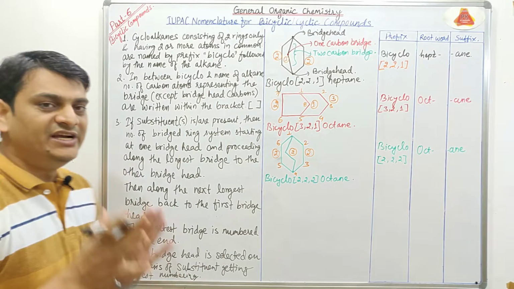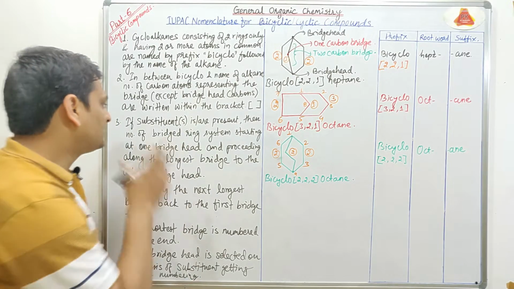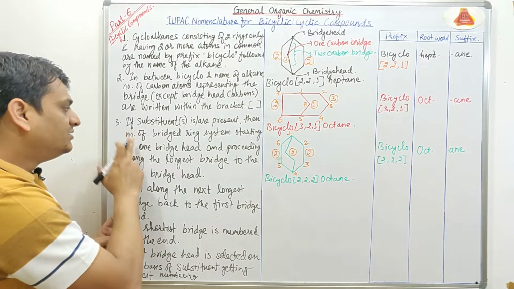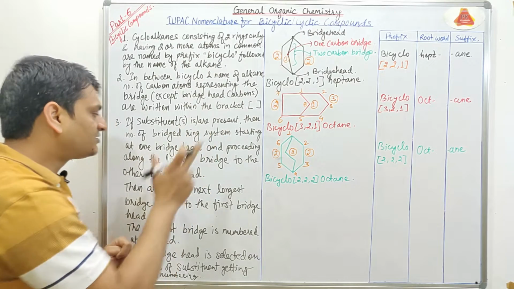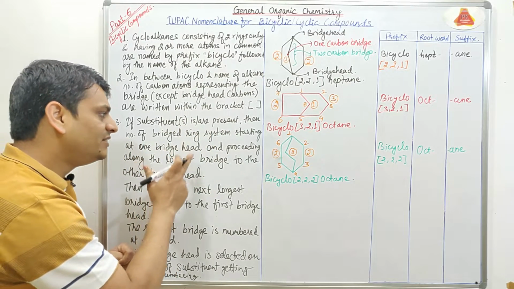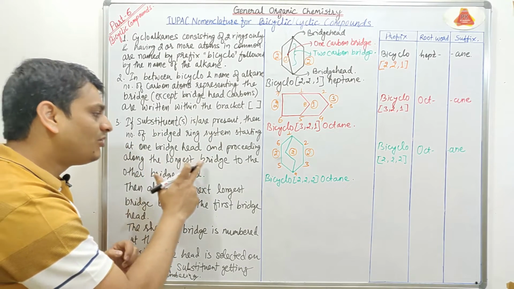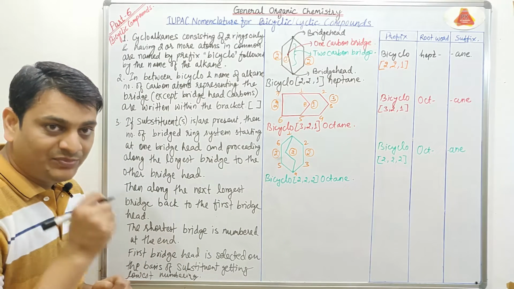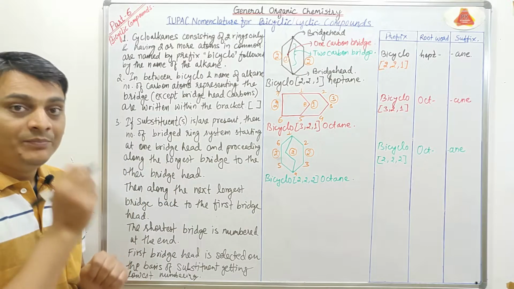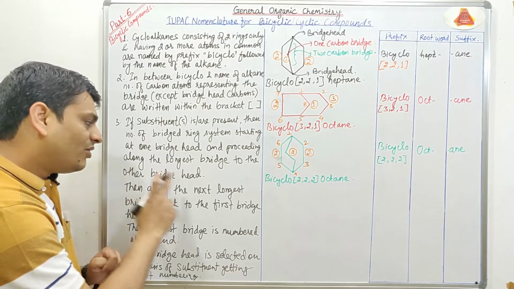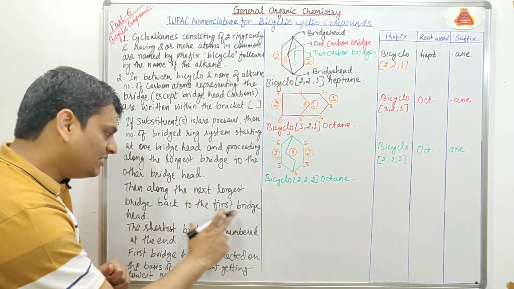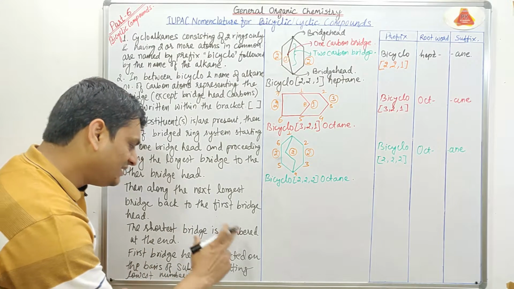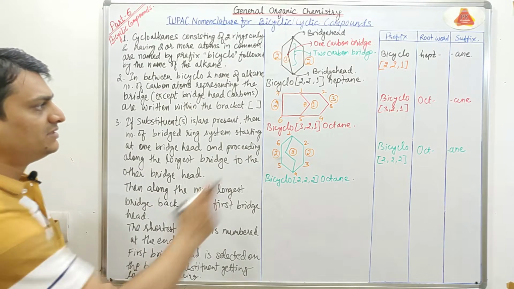So as per this statement, we have to understand many things. First thing is that if substituent or substituents are present, then numbering of the bridged ring system starts at one bridgehead and proceeds along the longest bridge to the other bridgehead. It means we will start numbering from the longest bridge, then along the next longest bridge back to the first bridgehead, and then the shortest bridge is numbered at the end, like this.